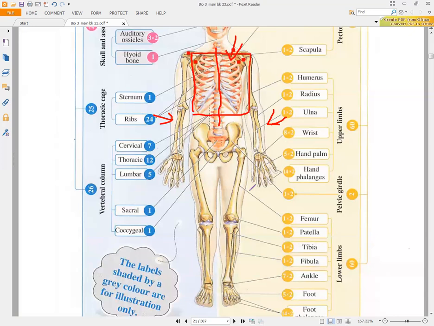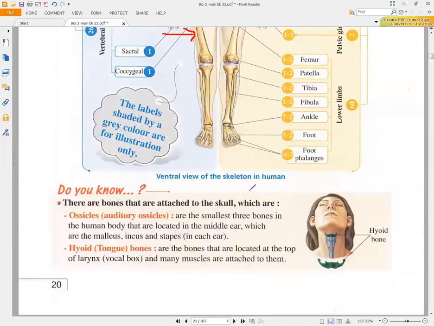After that, we have the lower limbs. The lower limbs, as you look here, are also attached to the axial skeleton by another girdle. This girdle is called the pelvic girdle. If you look here, you will find a bone here and another bone here. So the pelvic girdle consists of two bones, but the pectoral girdle consists of one bone only on each side. After that, we will know the number of the bones in each part.